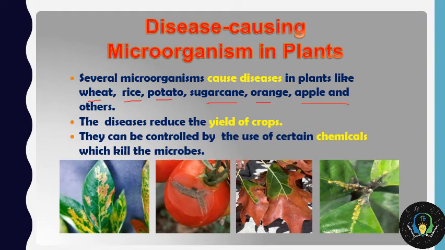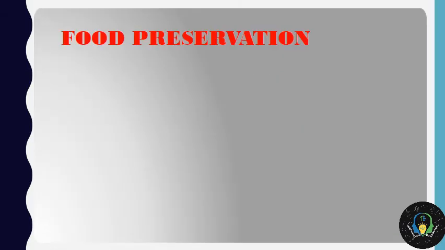As you can observe in various figures, this is how the disease in the plants will look like. Here are the spots. So not just humans but even plants suffer from various diseases due to various reasons. Now students, to conserve the whole food, because everything is caused due to the contamination of food, there are various food preservation techniques and methods.